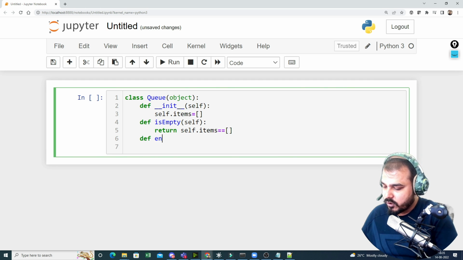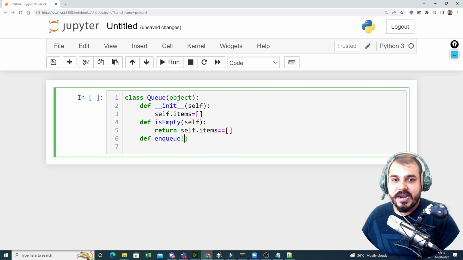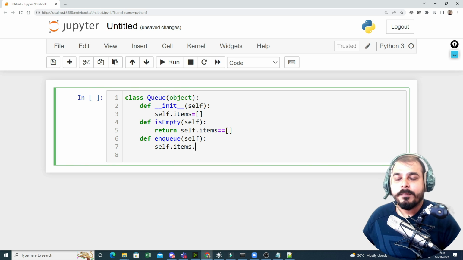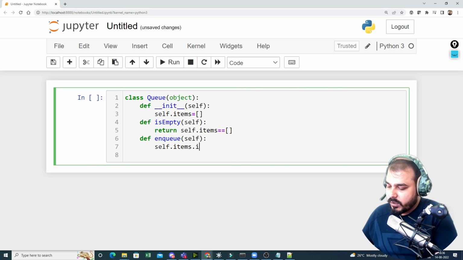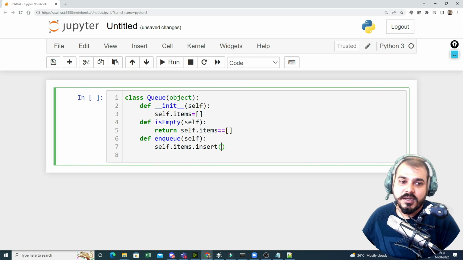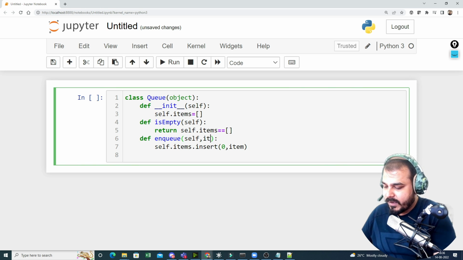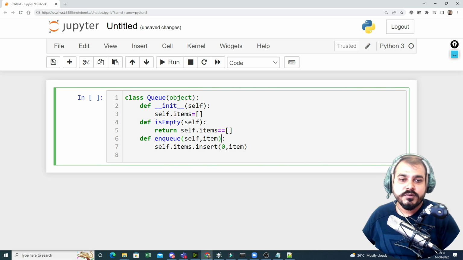Then we'll create a definition which is called enqueue. Enqueue basically means add items from the rear end. So here I'm going to again define self. And I'm going to say self.items. See, I cannot do append. When I do append, it is not going to add the elements from the rear end. It is going to add the elements from the top end. So in a list, there is something called the insert function also. And with the help of this, I will just have to give the index as 0. So it will keep on adding at that specific index so that the further indexes get updated. And then I'm just going to say item, and this item I'm going to pass as a parameter over here. So this is with respect to enqueue.